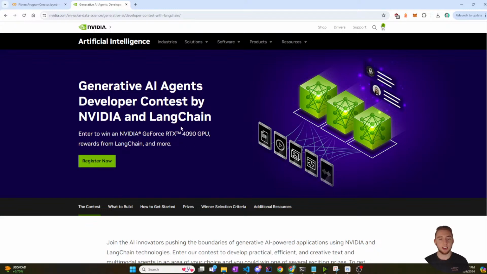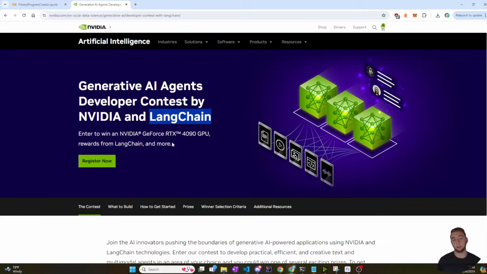This contest caught my eye because of LangChain. It's something I've already been using to develop these applications. So I thought, hey, I might as well enter this contest, because I want to push myself to make something amazing using LangChain, especially along with a lot of other AI things I've been learning.